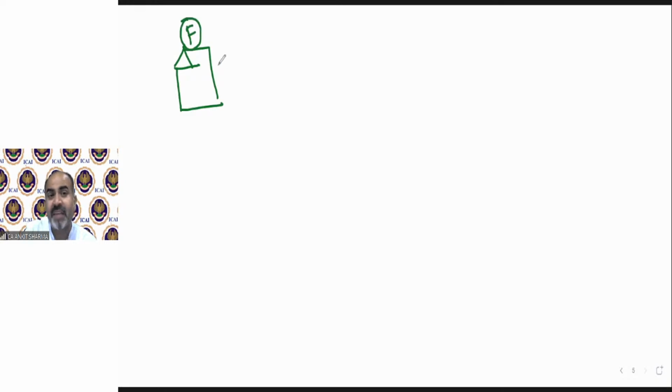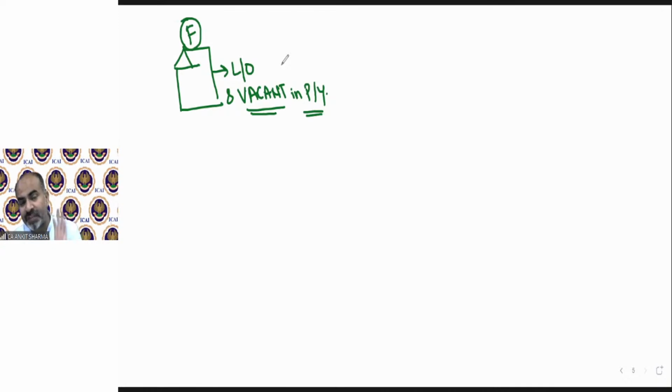But case number F has something new, something different in comparison to all other cases. So please give your attention to case number F. Case F says, if any house is let out and vacant in the previous year. Now this is a case which we did not discuss in any other case. They are all mutually exclusive cases. A, B, C, D, E, F, G, they are all mutually exclusive cases.